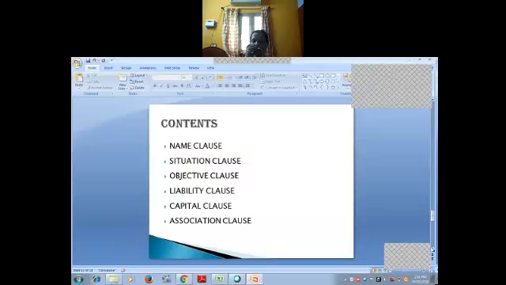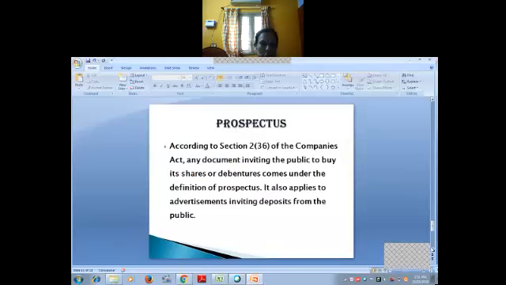Situation clause. The registered office clause requires showing the physical location of the registered office of the company. It is required to keep all the company registers in this office. The registered office should be established prior to commencing business activities. So, where it is situated, that is very important.